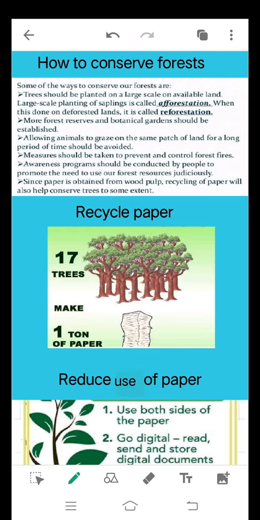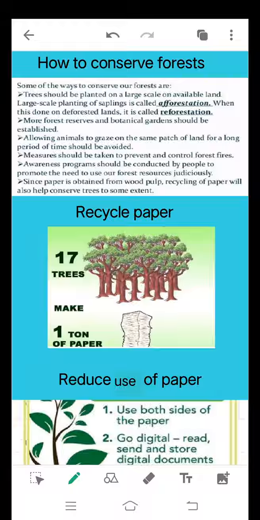More forest reserves and botanical gardens should be established. Allowing animals to graze on the same patch of land for a long period of time should be avoided. Measures should be taken to prevent and control forest fires. Awareness programs should be conducted to promote the need to use our forest resources judiciously.